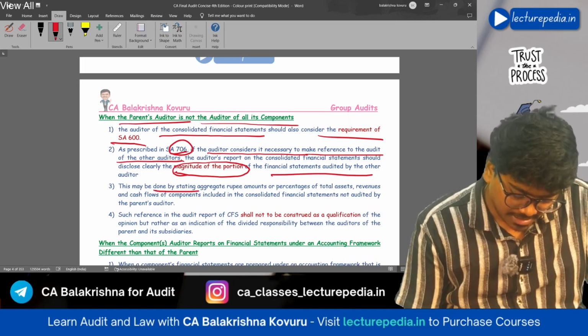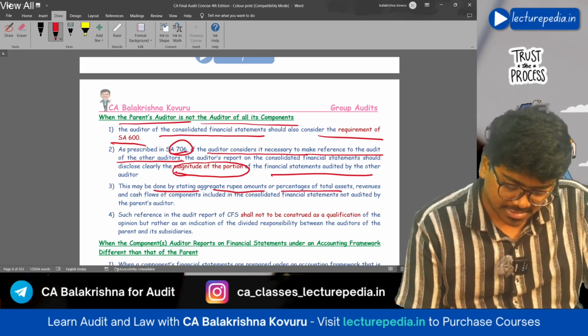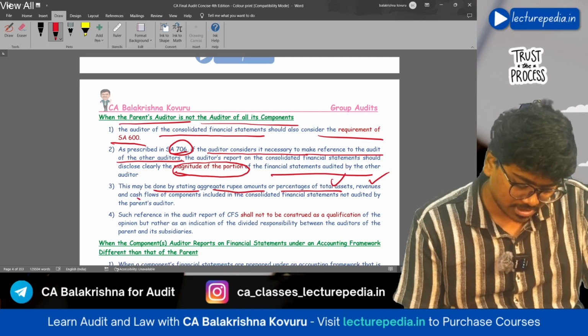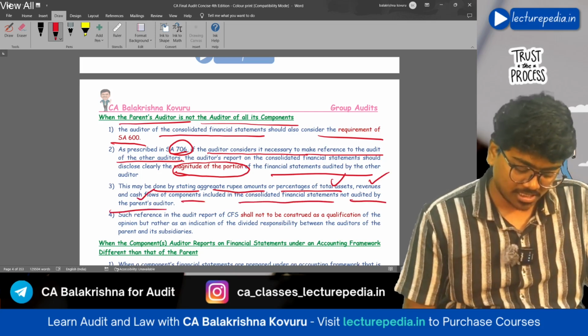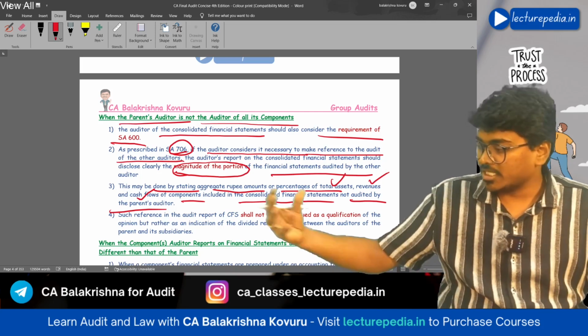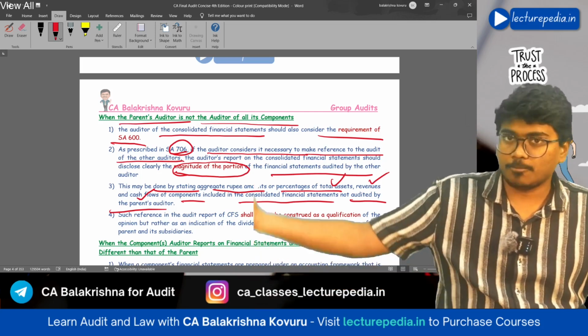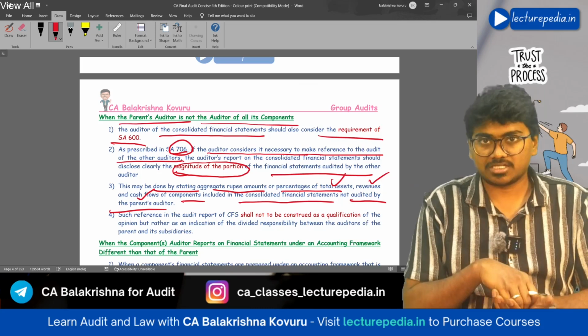See, this may be done by stating aggregate rupee amounts or percentage of total assets, revenues, cash flows of components included in the CFS not audited by the parent's auditor. You will include the financial statements of the component in the consolidated financial statements.